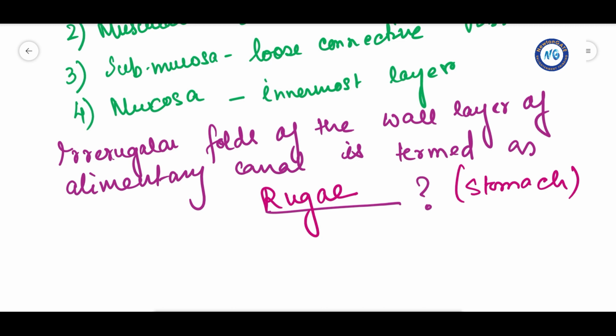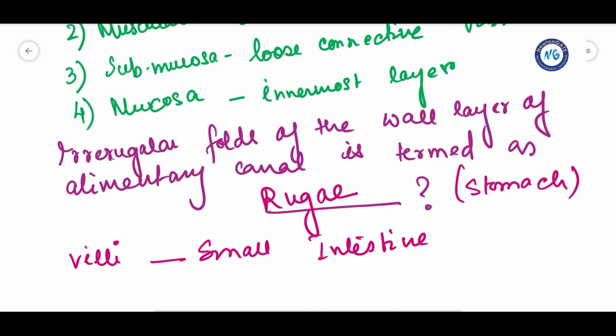So this is the one thing, and the second thing is there are small finger-like foldings which are also formed by the wall layer of this mucosa wall layer, which is again termed as villi. That is termed as the villi, which is formed in the small intestine part. So these are the two different things. One is the irregular folds, which is formed in the stomach, and another one is the finger-like projections which are formed in the small intestine.